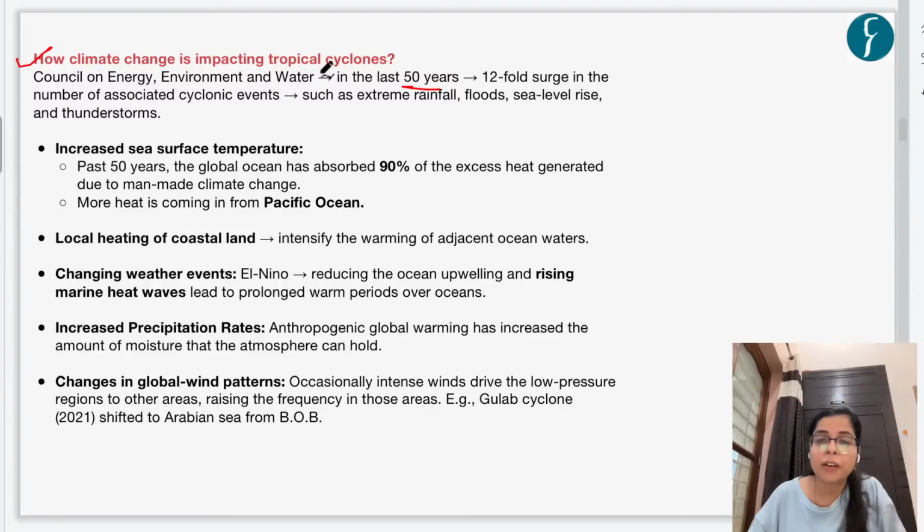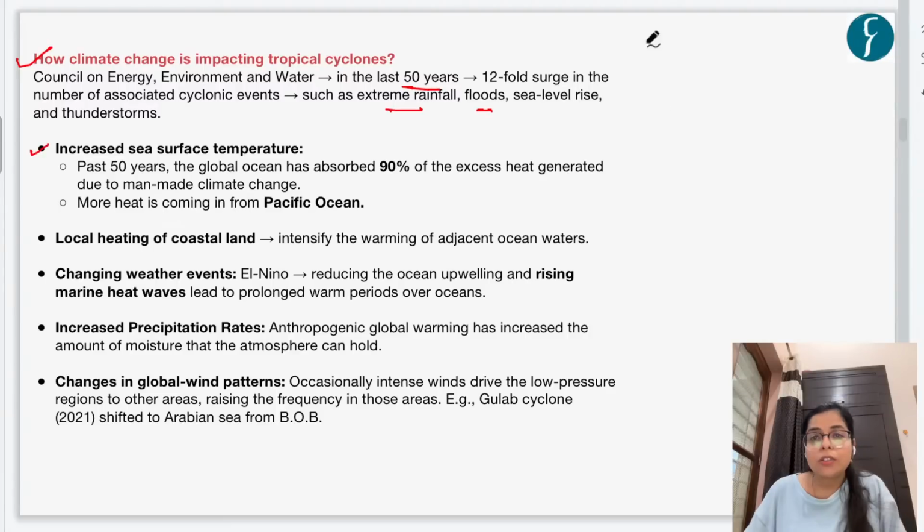That is, the cyclonic events have increased in frequency as well as intensity because of climate change, right? And this has been seen in the form of extreme rainfall, extreme flooding, sea level rise, thunderstorms, and destruction. So let's see what the impact of climate change on tropical cyclones is. Now, first thing is increased sea surface temperature. Because of climate change, the sea surface temperature has increased.